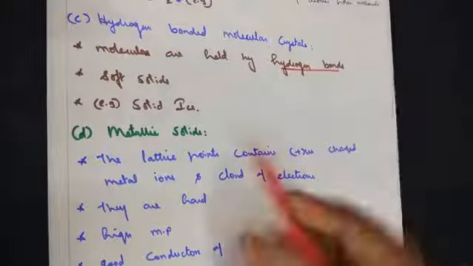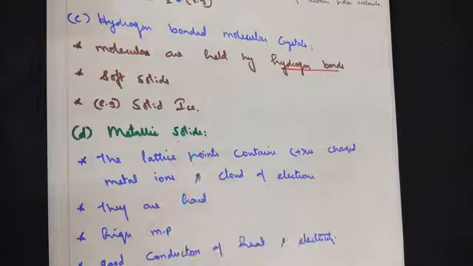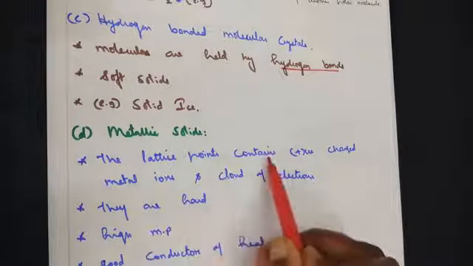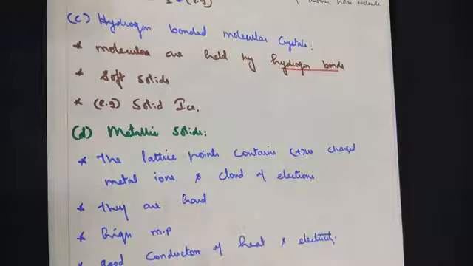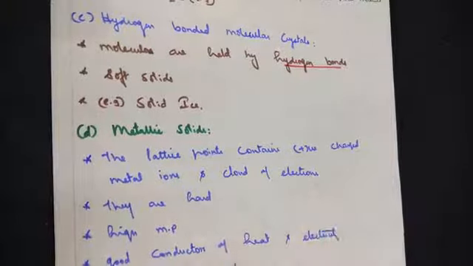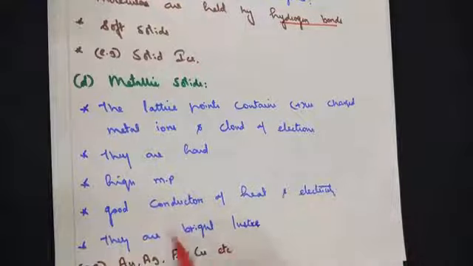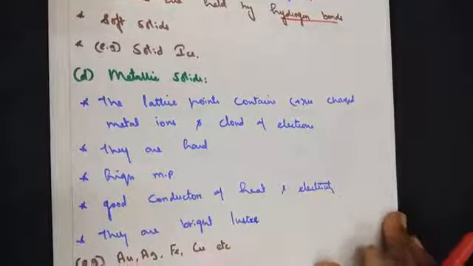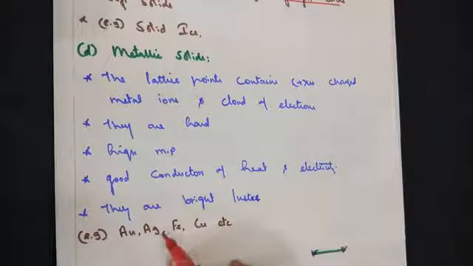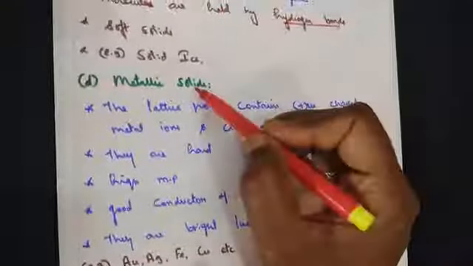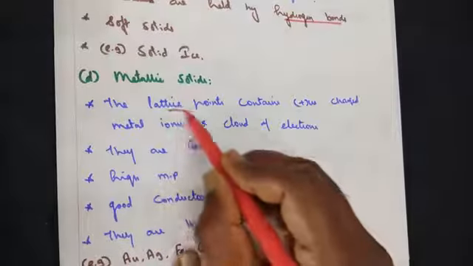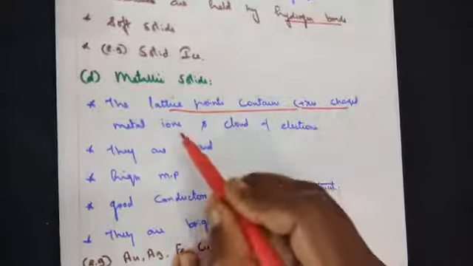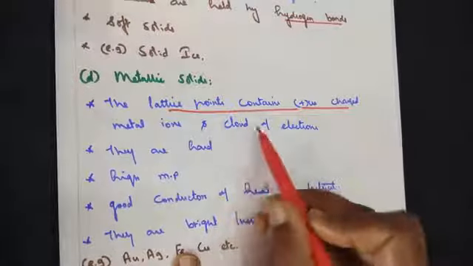Moving on to the next one, metallic solids. When we say metallic solids, the lattice points contain positively charged metal ions surrounded by a cloud of electrons. Second point, they are hard, they have a high melting point, they are good conductors of heat and electricity, and they have a bright luster in appearance. Examples: silver, gold, iron, copper, etc. So for metallic solids, all you have to remember is that lattice points contain positively charged metal ions. We will see what a lattice point is, and they are surrounded by a cloud of electrons.